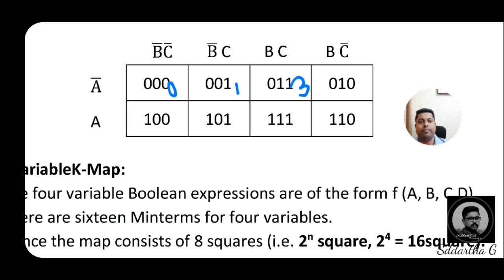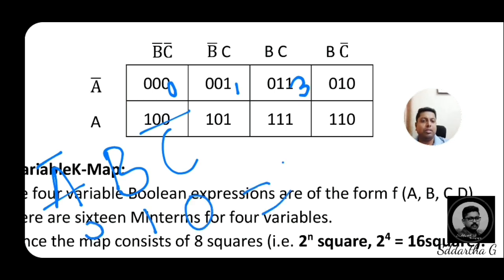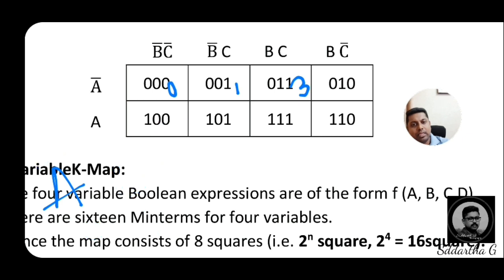010, that means A bar B C bar, that means 0 1 0, that means that is 2. Hence, in the box of fourth, I will write that is a term, that is what we called as decimal digit 2. First row, 4 boxes: 0 1 3 2.